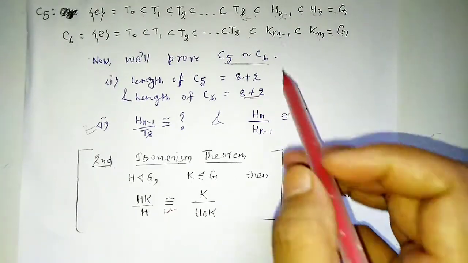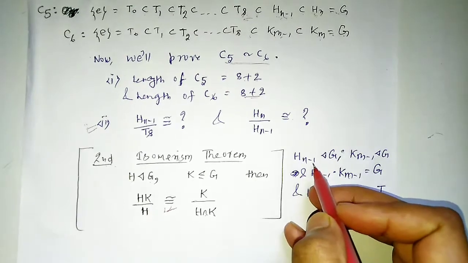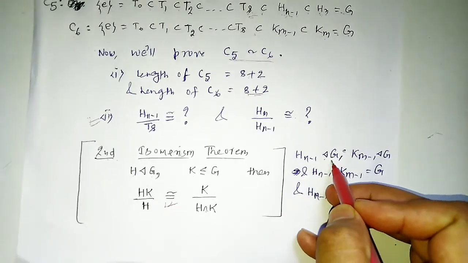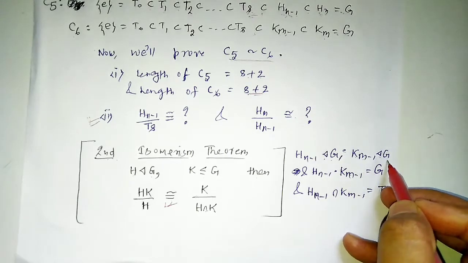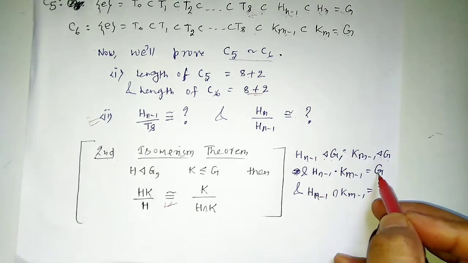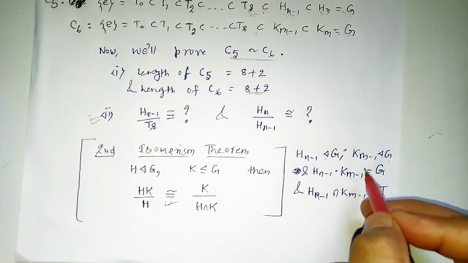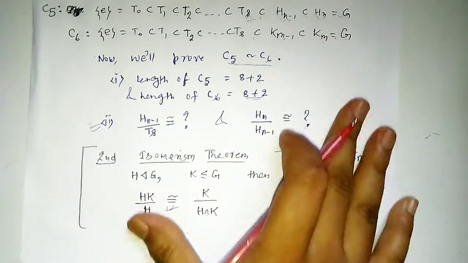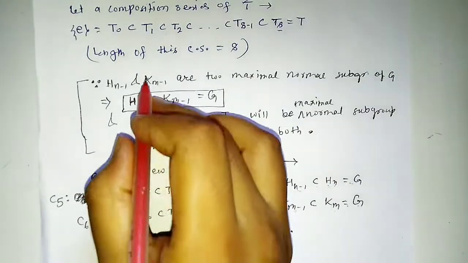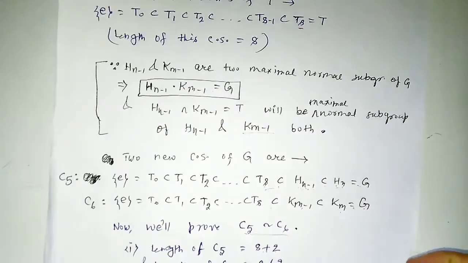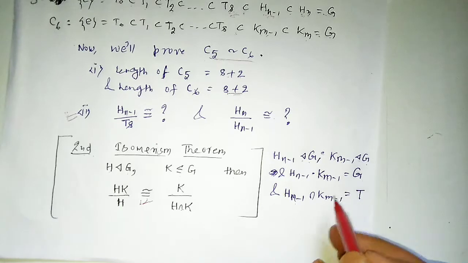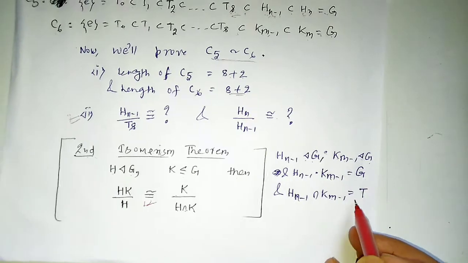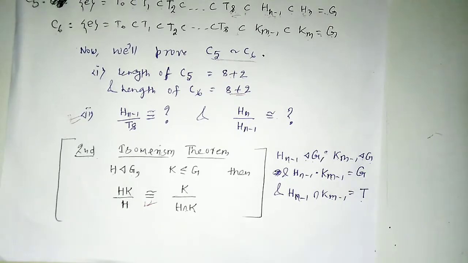So this is the statement of the second isomorphism theorem. Here, from this proof, Hn minus 1 is a normal subgroup of G and Km minus 1 is also a normal subgroup of G. The product is equal to G because they are maximal normal subgroups, and we have written here the product is equal to G from the theorem. So the product will be equal to G, and the intersection we have assumed is T.